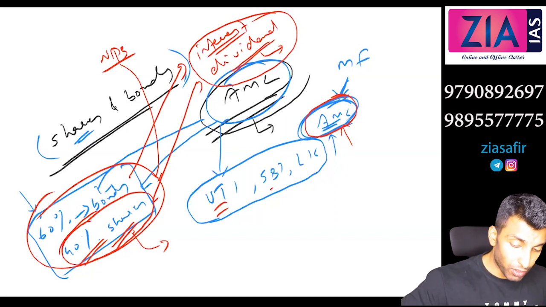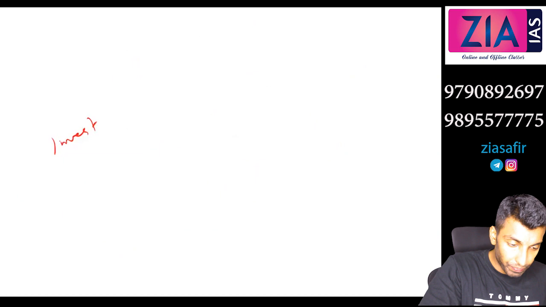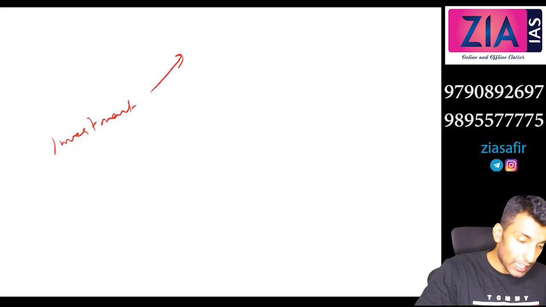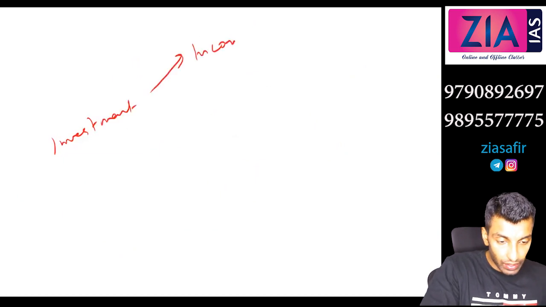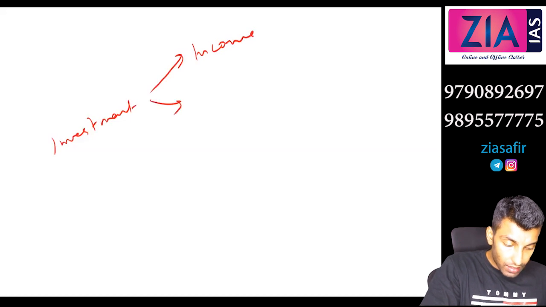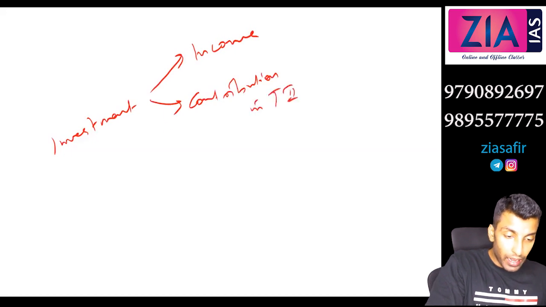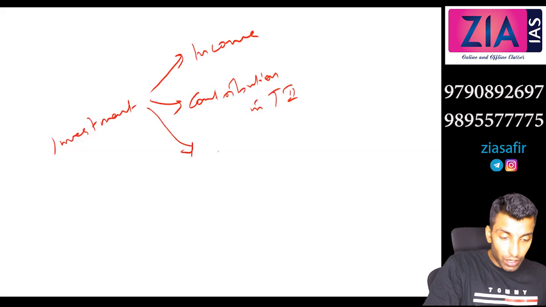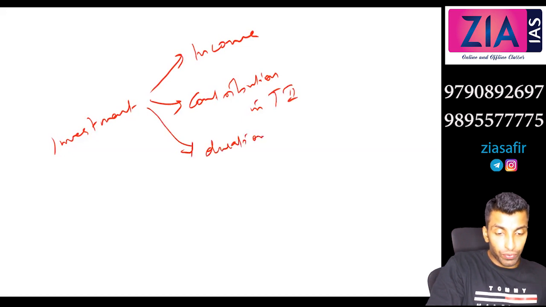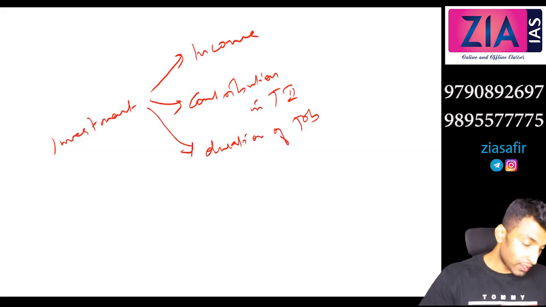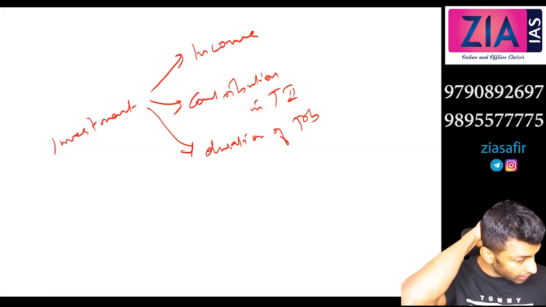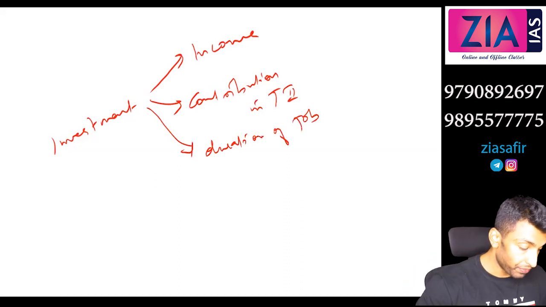Now, when you talk about the employee, the investment that the employee is making, it depends on what all? So investment, if you see here, depends on 3 aspects, right? One is income, then the contribution in tier 2, and also the duration of the job. So these are the 3 things that have to be taken into consideration to calculate the investment.